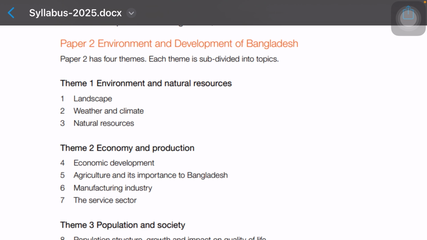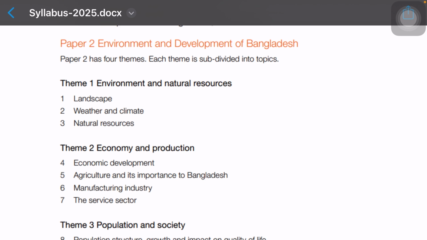Theme 1 is about environment and natural resources, which includes topics 1, 2, and 3: landscape, weather and climate, and natural resources. From theme 1 you will get one question, which is of 25 marks.